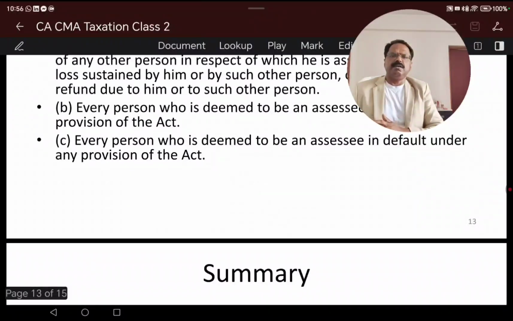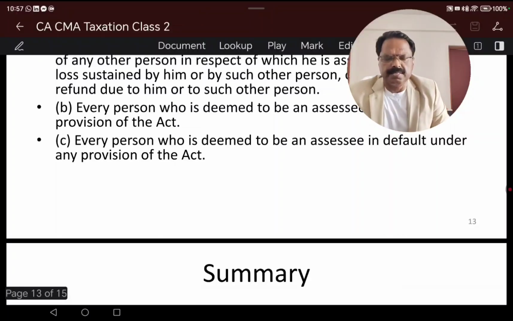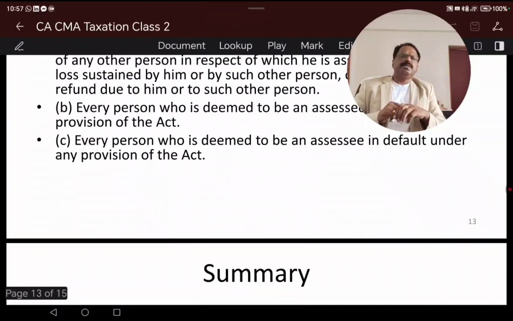I am a person under default until and unless I am paying the tax to the government. I will be an assessee in default, and can also be an assessee.